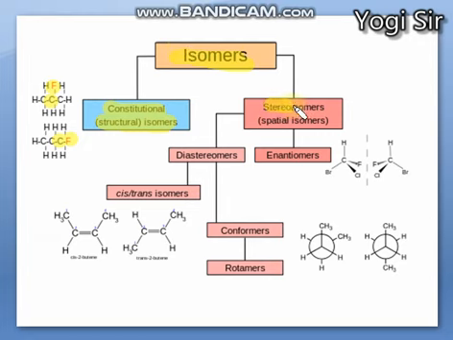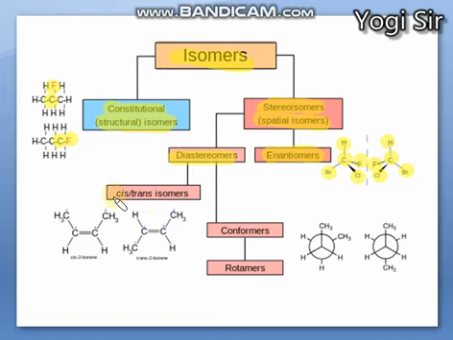The second part is stereoisomerism. They are known as spatial isomers, meaning how the groups of atoms are arranged in 3-dimensional space. The subtypes are diastereomers and enantiomers. Enantiomers are mirror images, with a mirror in the center. You can see this compound has fluorine, chlorine, bromine and hydrogen. Here also fluorine, chlorine, bromine and hydrogen around a central carbon atom, and they are mirror images, so they are classified as enantiomers, right? And diastereomers are non-mirror images.